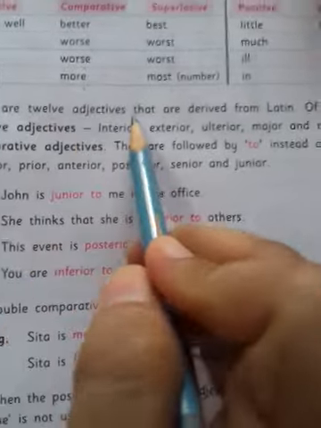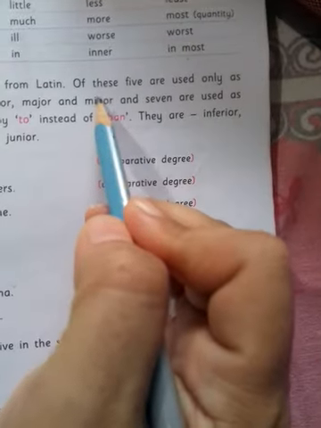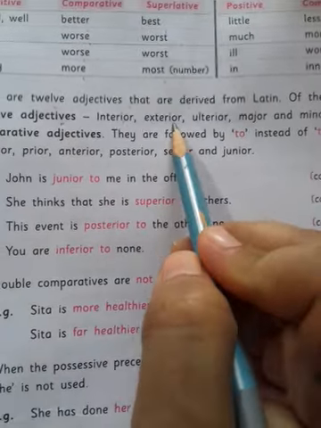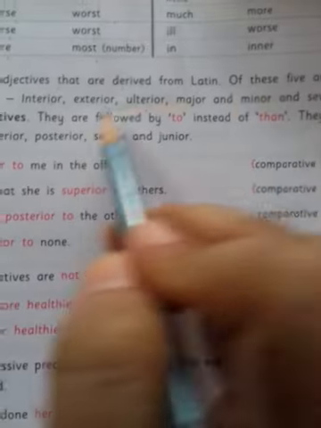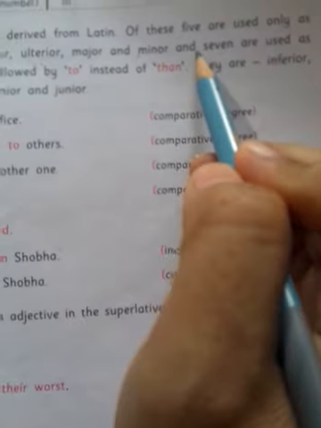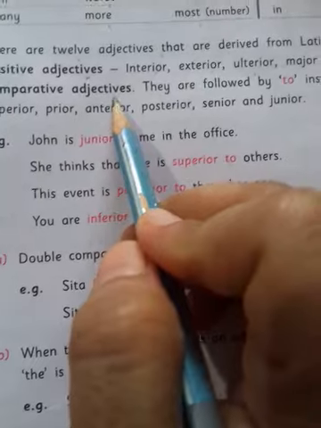Now there are 12 adjectives that are derived from Latin. Of these, 5 are used only as positive adjectives: interior, exterior, ulterior, major, minor. These are used only for positive. And the other 7 are used as comparative.